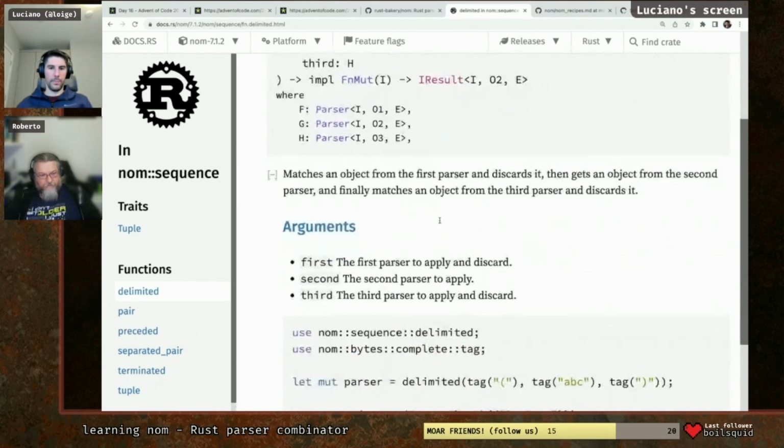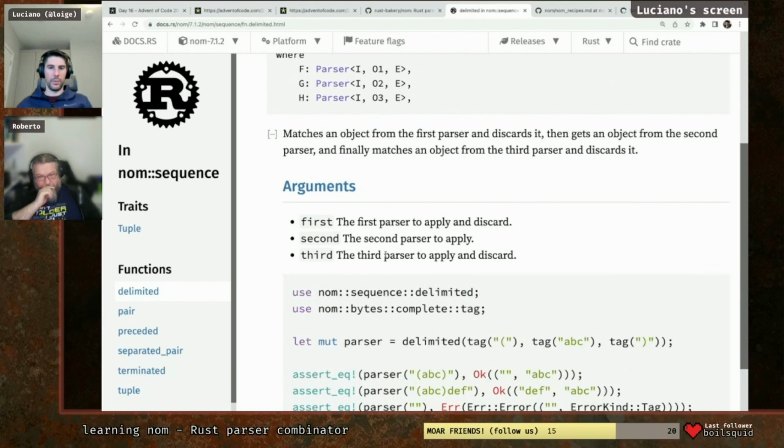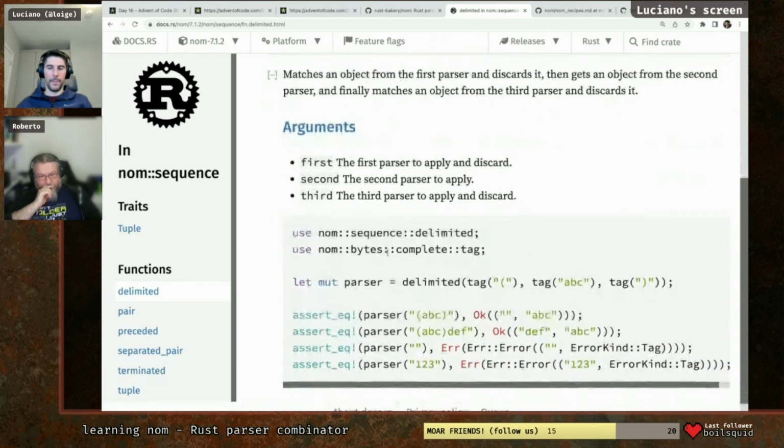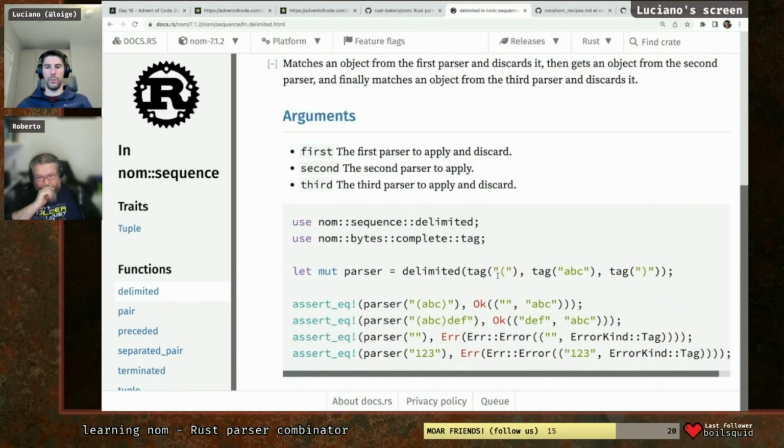Delimited, what does it do? First, second, third. Oh, this is when you want to, for instance, remove parentheses around something. Like, for instance, ABC, you don't care about the parentheses. You just want to be sure that they are there, but then you don't want to keep them, and you just want to keep the content.